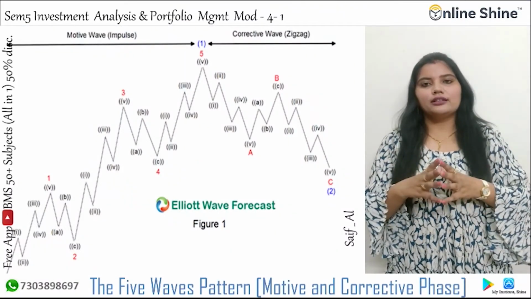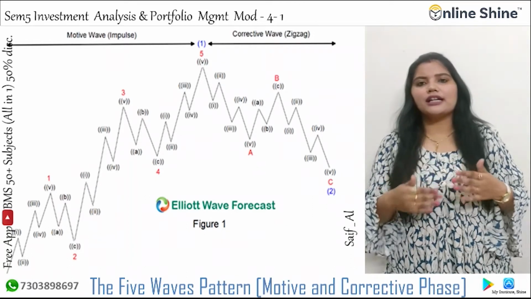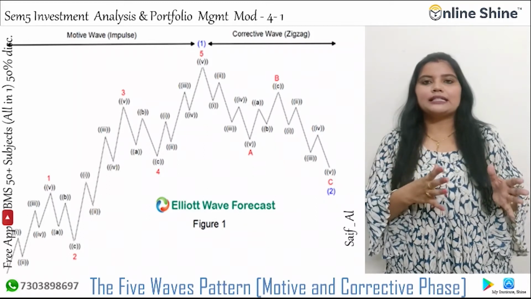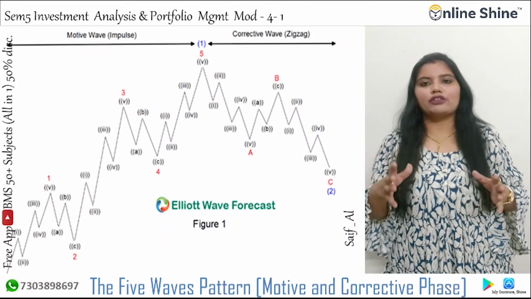In the figure, waves 1, 3 and 5 are motive waves, and they are subdivided into smaller degree impulses labeled as 1st, 2nd, 3rd, 4th and 5th.